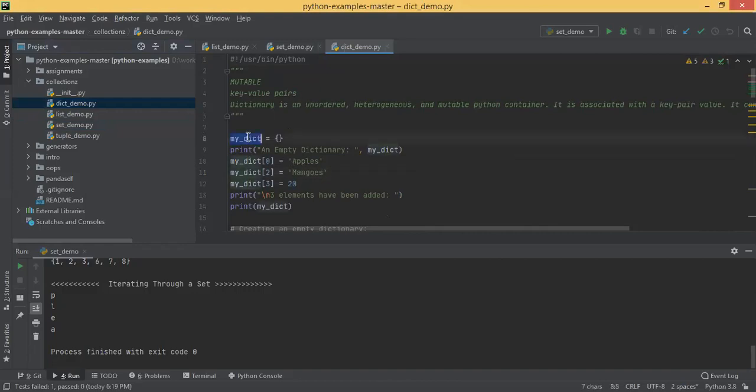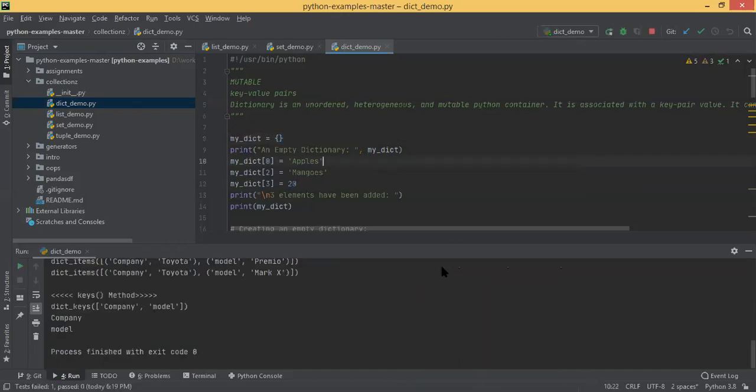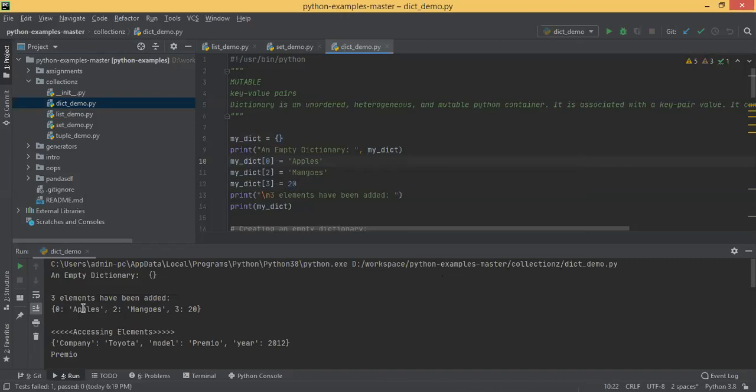So here you create an empty dictionary. My dict is an empty dictionary. You can use curly braces. And then my dictionary of 0 is equal to apple, of 2 equal to mango, of 3 equal to 20. So you have added 3 elements and then you are printing it. That means the key is an integer and the value is a string. You have 3 keys, 0, 2, 3, and 0 is mapped with apple, 2 is mapped with mango, 3 is mapped with 20. Values can be of different types.